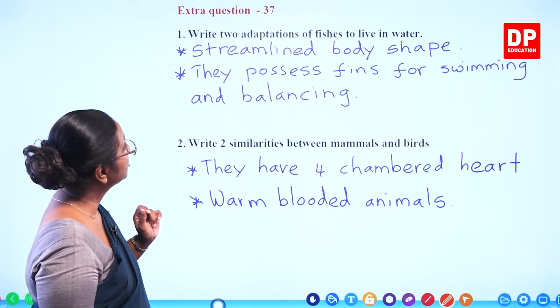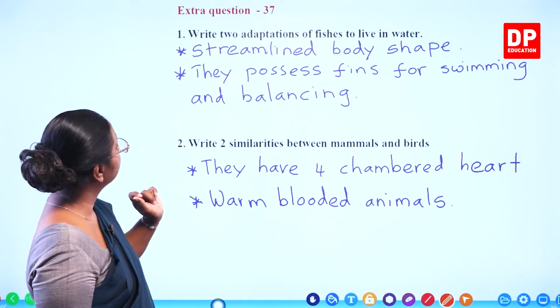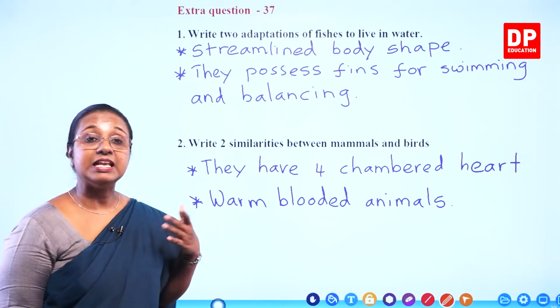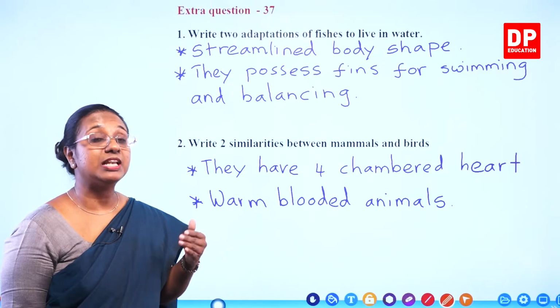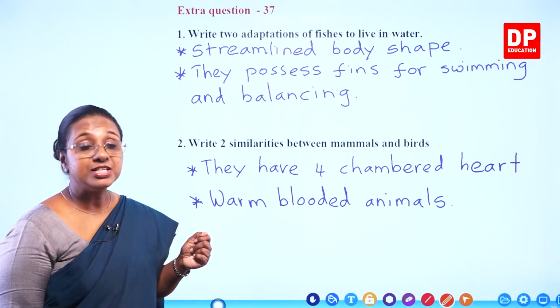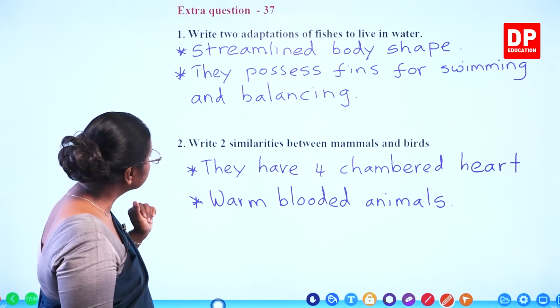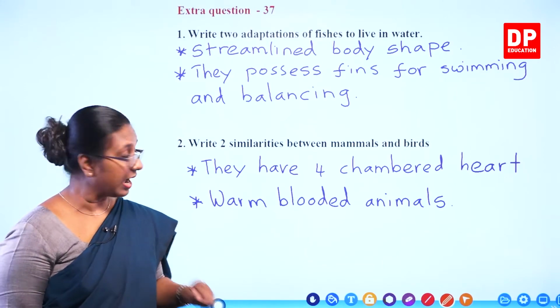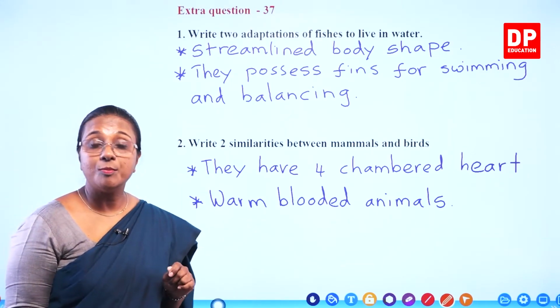Right, two adaptations of fishes to live in water: streamlined body shape, and they possess fins for swimming and balancing. In addition to that, you can mention the lateral line, the presence of gills, and also eyes without eyelids. And here, write two similarities between mammals and birds. They have four-chambered heart, and also they are all warm-blooded animals.